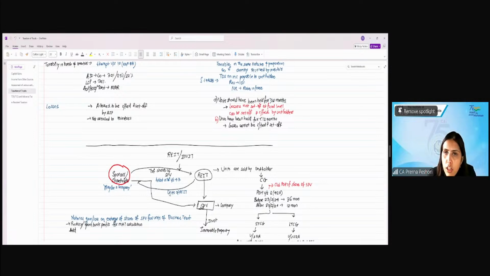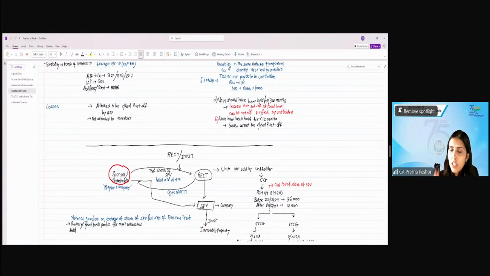So the shareholder of that SPV will transfer the shares of the SPV to the REIT, and the REIT will then give the units of the REIT to the shareholder in exchange, right? So the shareholders of the SPV are giving the shares to the REIT and the REIT will issue the units to the shareholder in return, right?